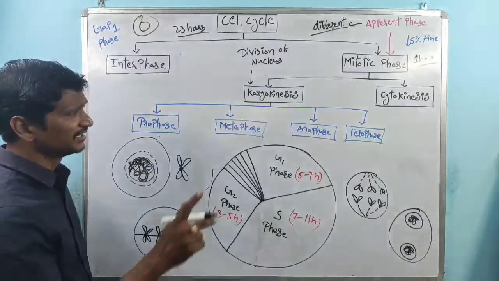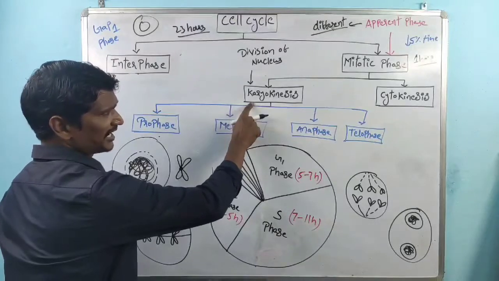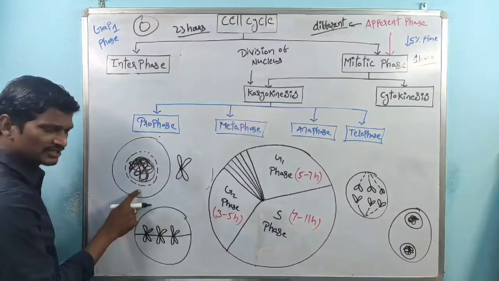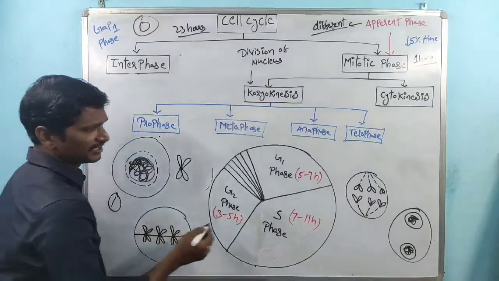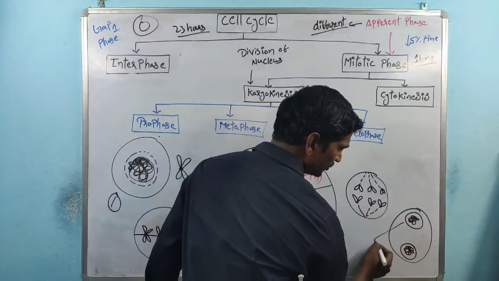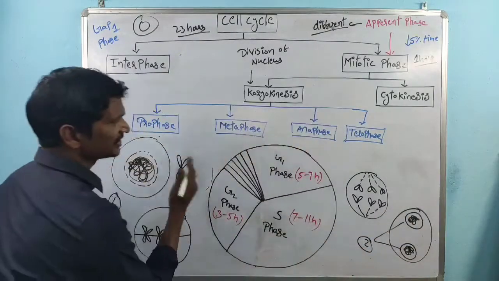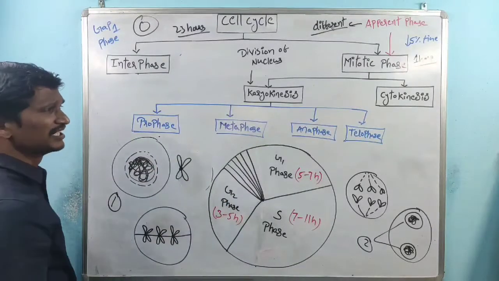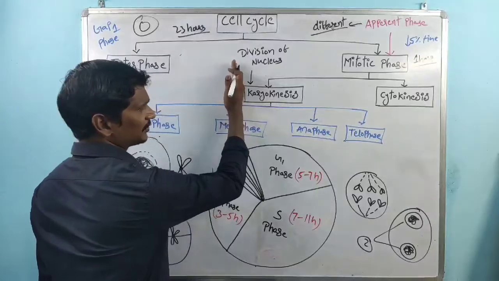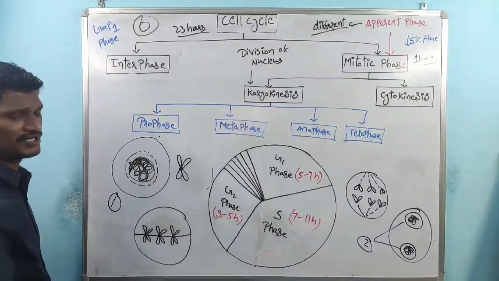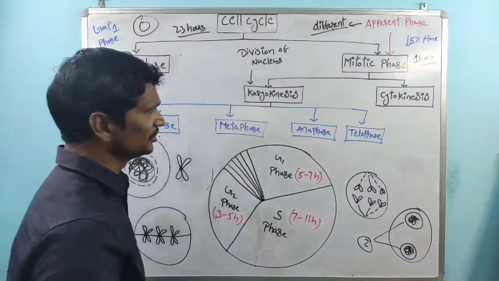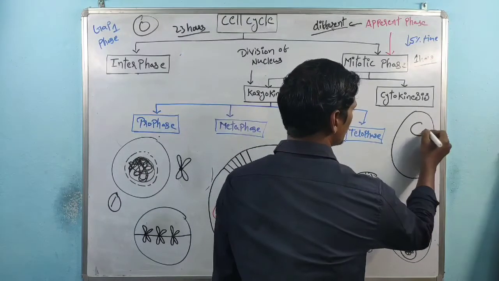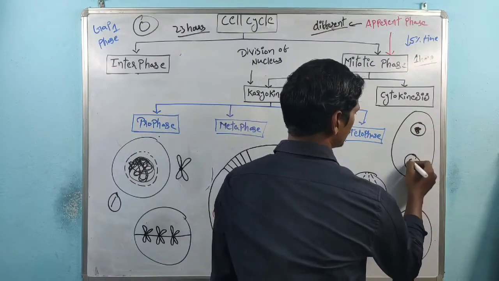So here, what I said, karyokinesis indicates division of nucleus. In prophase, how many nuclei are present? One nucleus, right? In telophase, how many nuclei are present? Two nuclei. So what happened here? Nucleus division takes place. Division of nucleus is called karyokinesis, right? So that is about the karyokinesis. So this is the cell. The cell contains two nuclei, right?